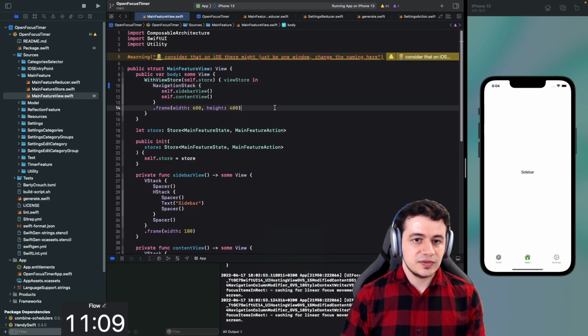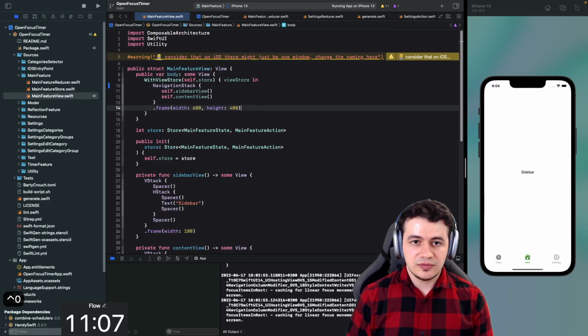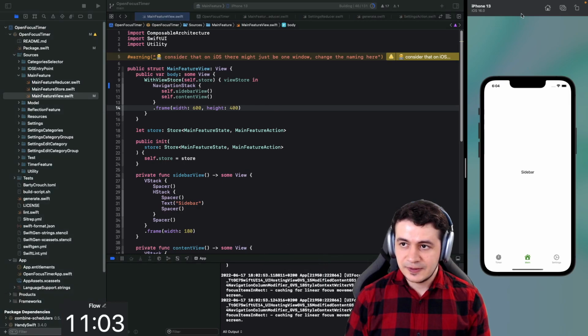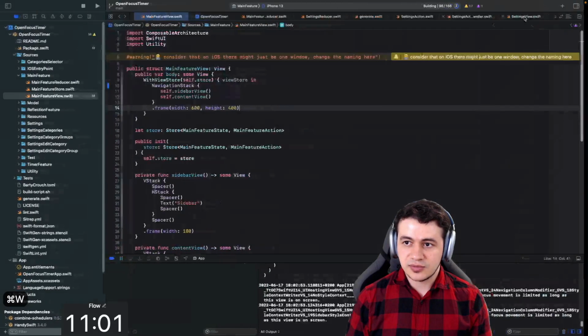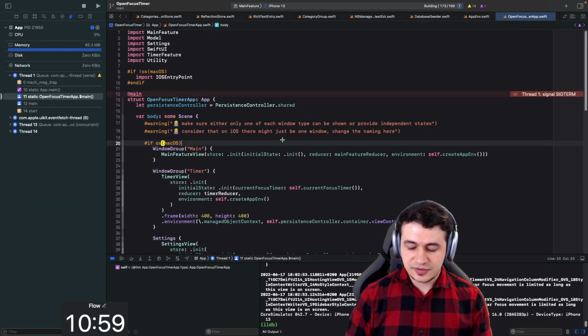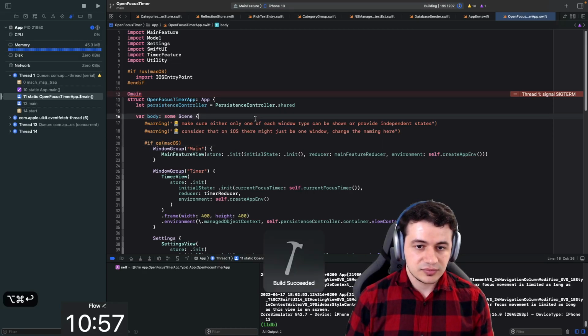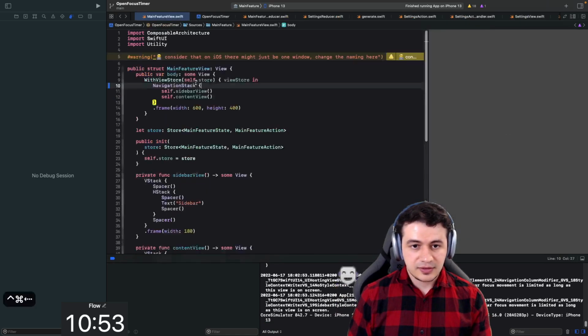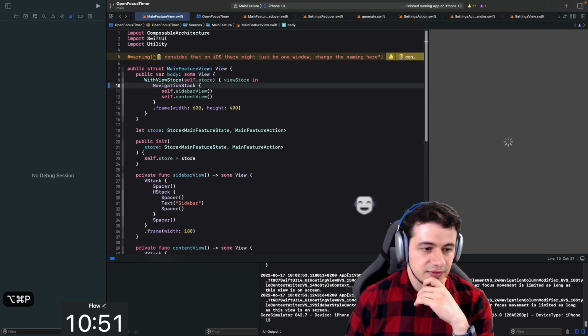There you go. So this is the main feature. Let's refresh. Let's work with previews. I'm going to close the iOS simulator instead. Oh yeah, of course I ended it. That's why. Let's see the preview instead.